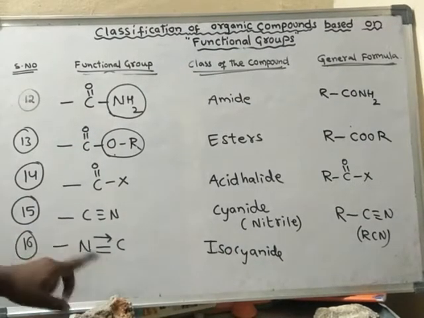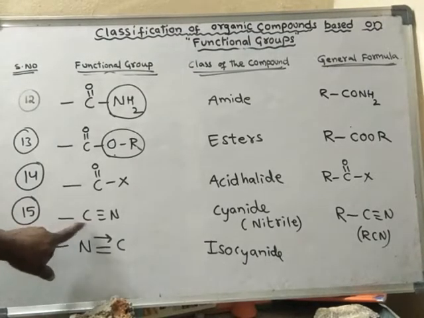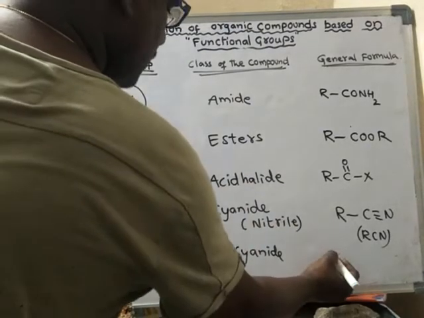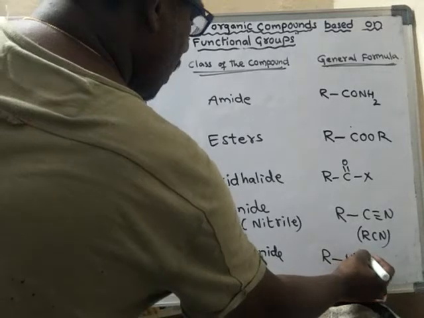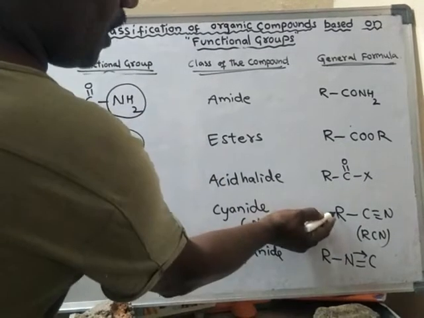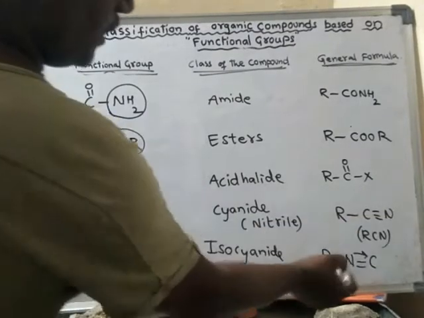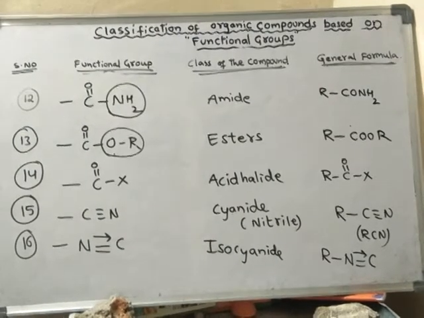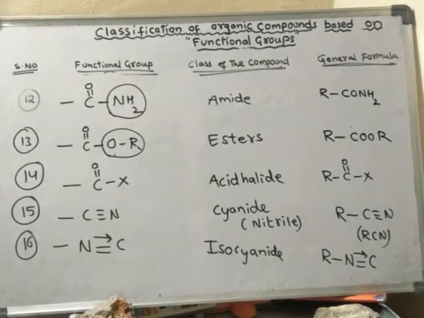Cyanide and isocyanide: here the connectivity is changing. In cyanide R is connected to carbon, but in isocyanide R is connected to nitrogen, RNC. Such a functional group is said to be the isocyanide functional group.